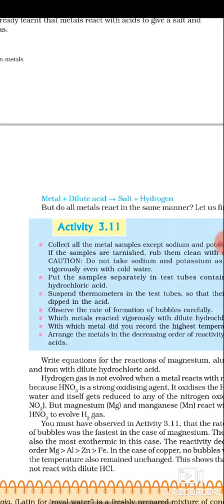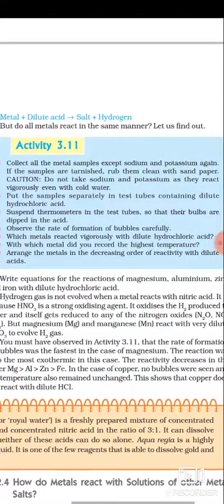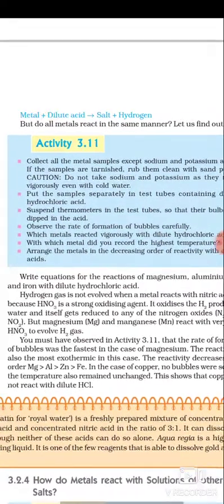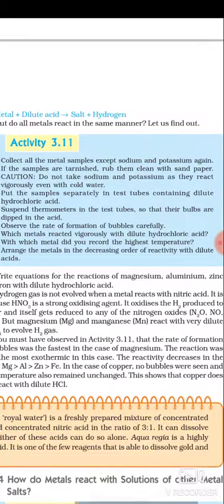So how can we write it? Metal plus dilute acid gives salt plus hydrogen. This is the general equation for the reactivity of metal with acid. Now, hydrogen gas is not evolved when a metal reacts with nitric acid.